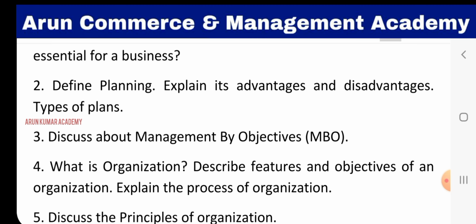So here you need to give the introduction and meaning, then write 6 to 8 features. Then afterwards you can write all the prerequisites of MBO installation, all those things. For example, purpose of MBO, top management support, training for MBO, participation, feedback for self-direction and self-control, other factors, etc.